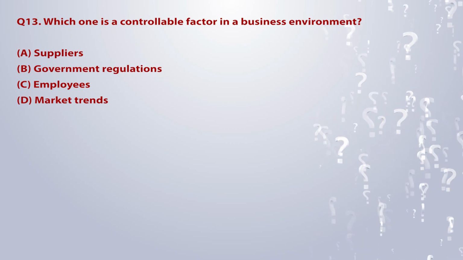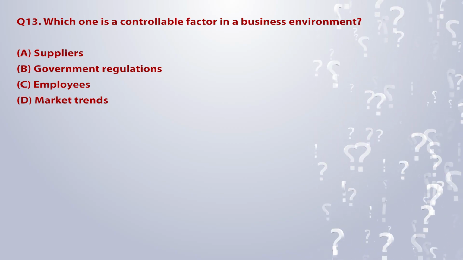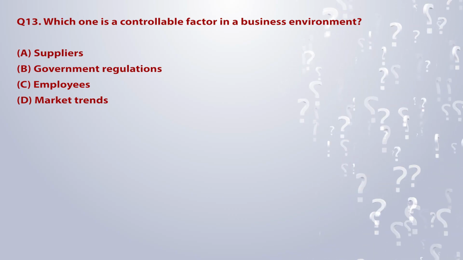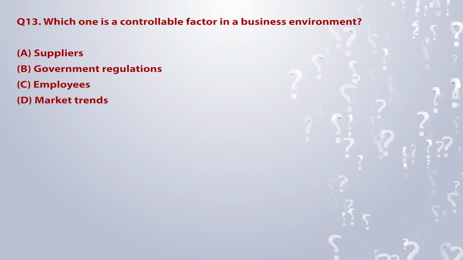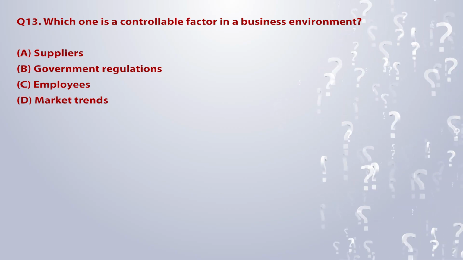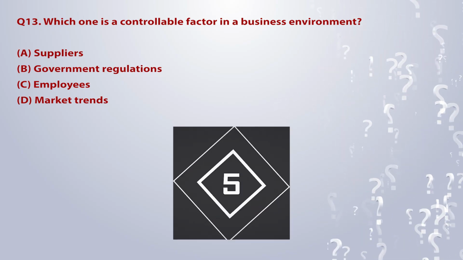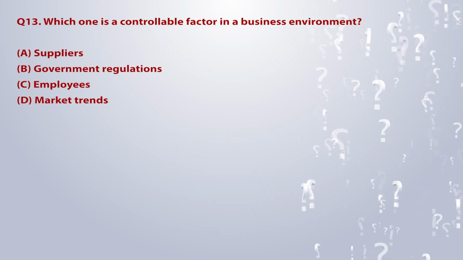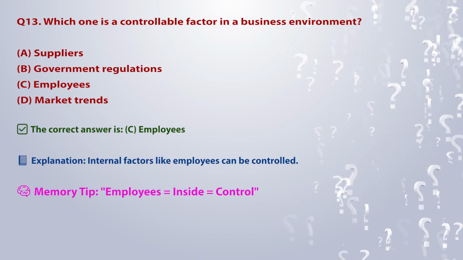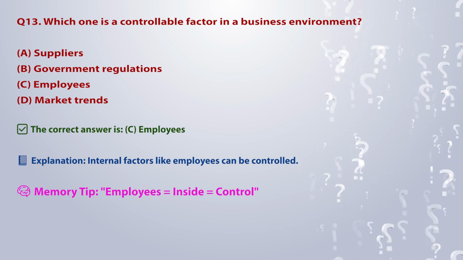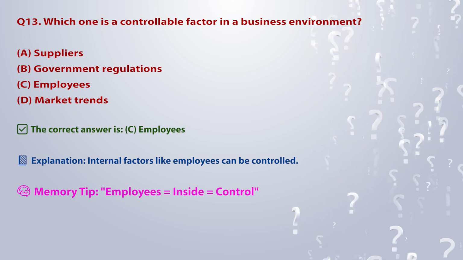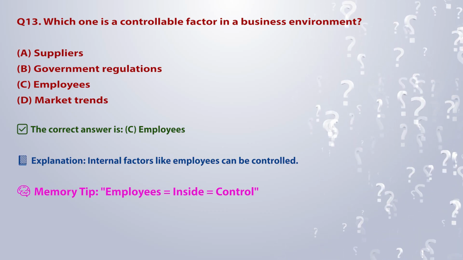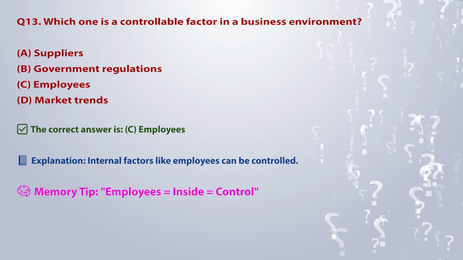Q13. Which one is a controllable factor in a business environment? A. Suppliers. B. Government regulations. C. Employees. D. Market trends. The correct answer is C. Employees. Explanation: internal factors like employees can be controlled. Memory tip: employees is equal to inside is equal to control.